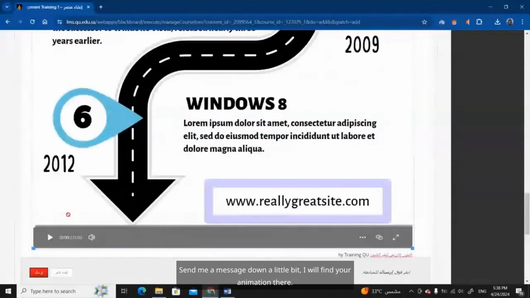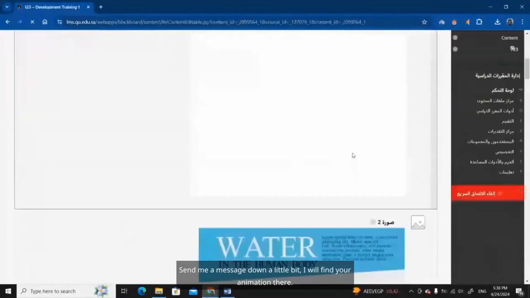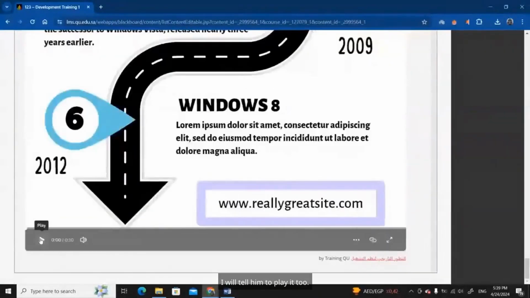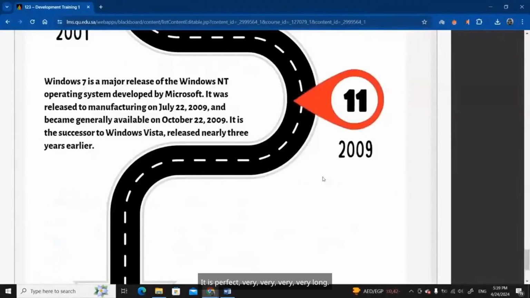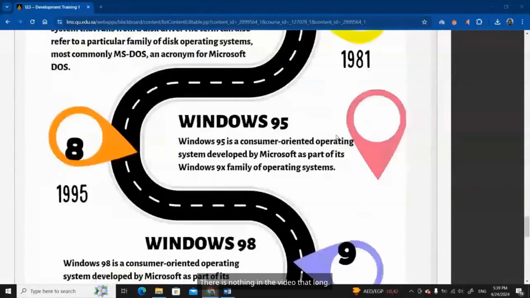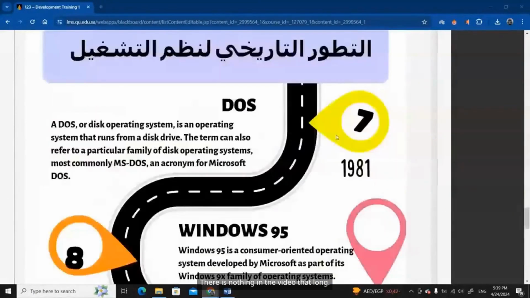Scroll down a little bit. I will find your animation there. I will tell it to play too. It is perfect. Very long. There is nothing in the video that long.